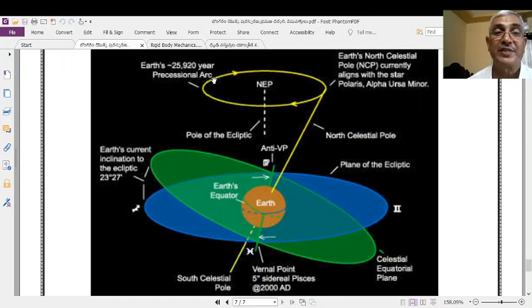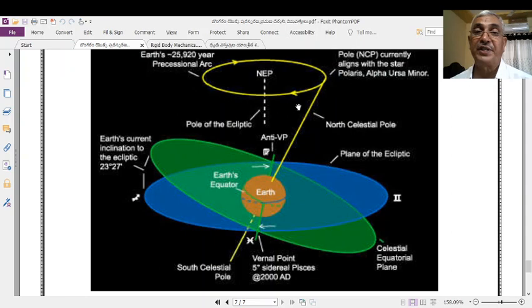25,920 years to complete one precessional motion. It means that the Earth's rotational axis very slowly rotates around this vertical axis. How slowly? It takes 25,920 years to complete one precessional rotation. That slowly the Earth makes precessional motion.